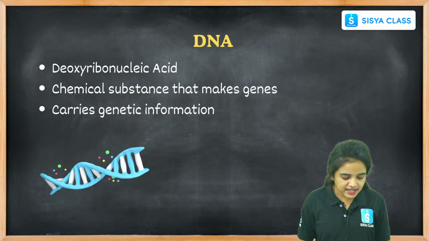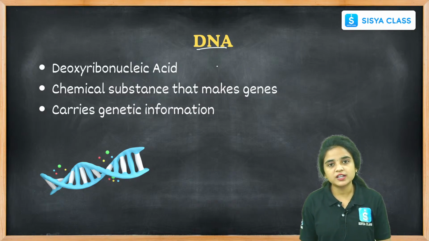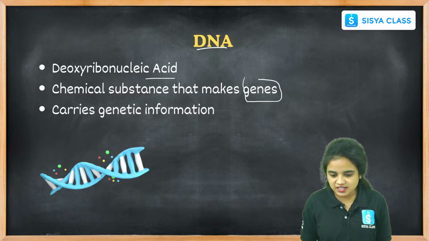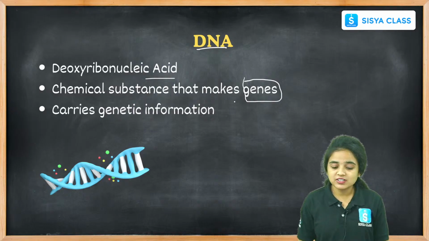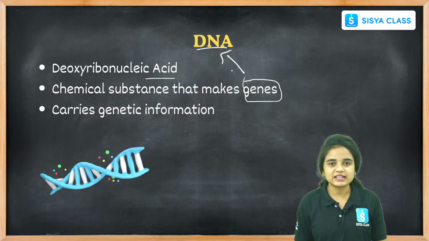While coming to the DNA, see students, the full form of DNA we already know, deoxyribonucleic acid, and this is the chemical substance that makes the genes. Genes are made by the chemical substance called deoxyribonucleic acid, DNA.